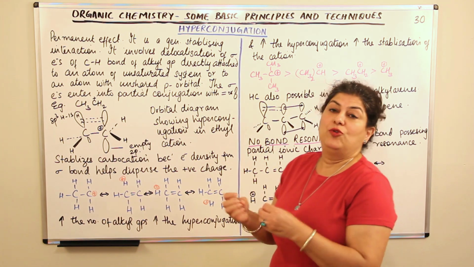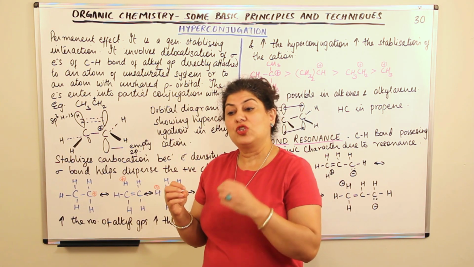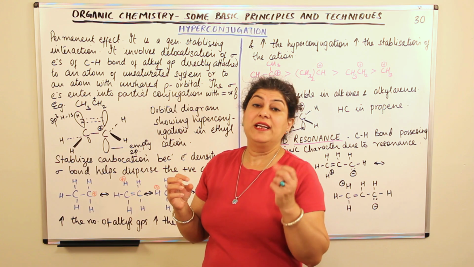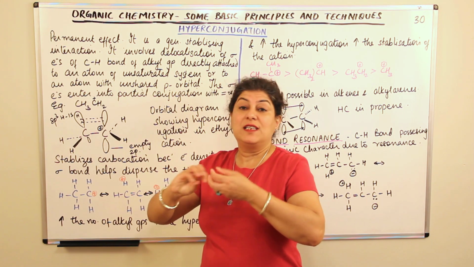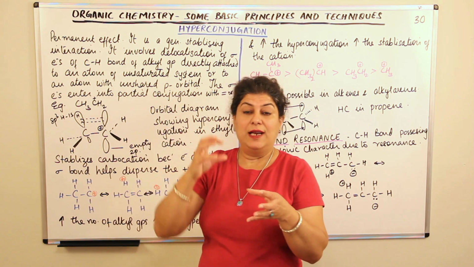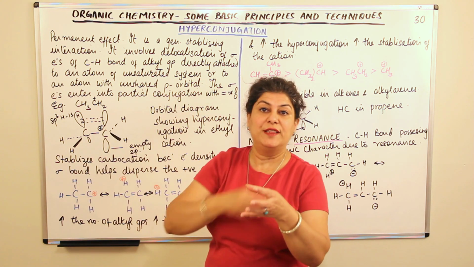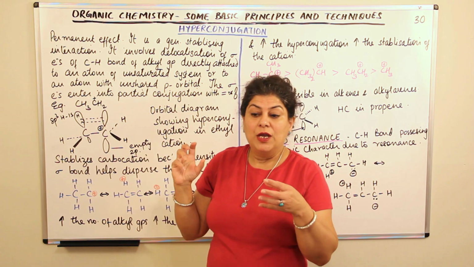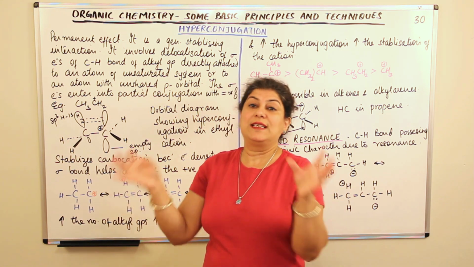Whenever there is a delocalization of electrons, it causes polarity, it creates polarity one. Secondly, it may cause a dispersion of charges, it may cause the movement of the charge, like we saw in resonance that the negative charge or the positive charge revolves in the entire chain. So this delocalization of electrons causes stability.